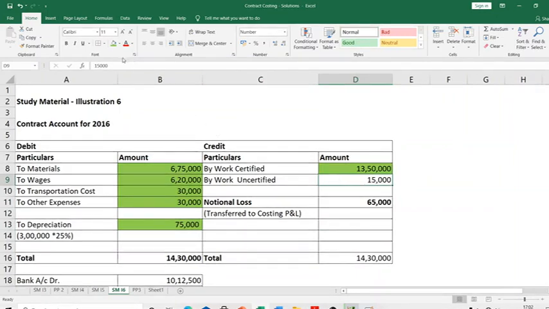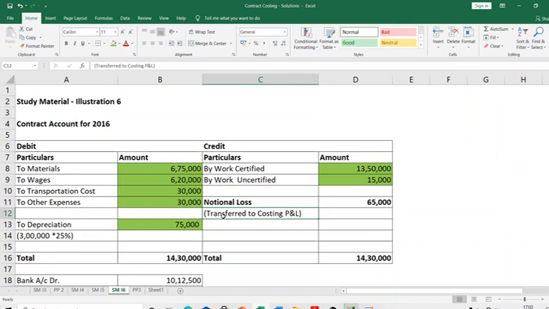Okay, so 15,000. Now, if you find out the total of debit and credit, you find that the debit side total exceeds the credit side. So if there is excess debit, that means you have a loss. The loss here is 65,000, a notional loss. I am saying transferred to costing P&L. Whenever you have a loss, the entire amount must be immediately transferred to the P&L account because of the concept of prudence, conservatism, whatever you may call it.